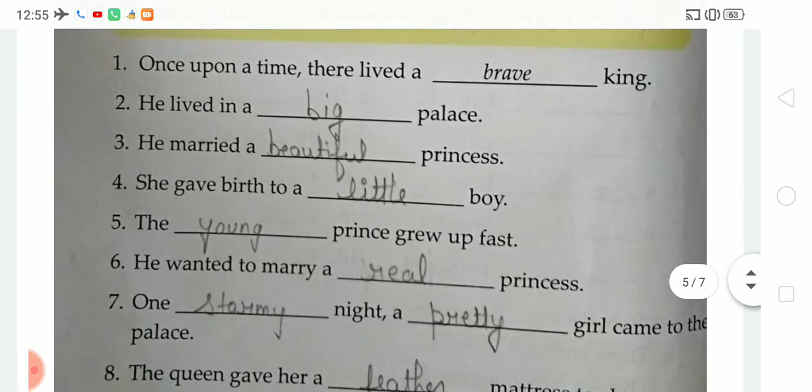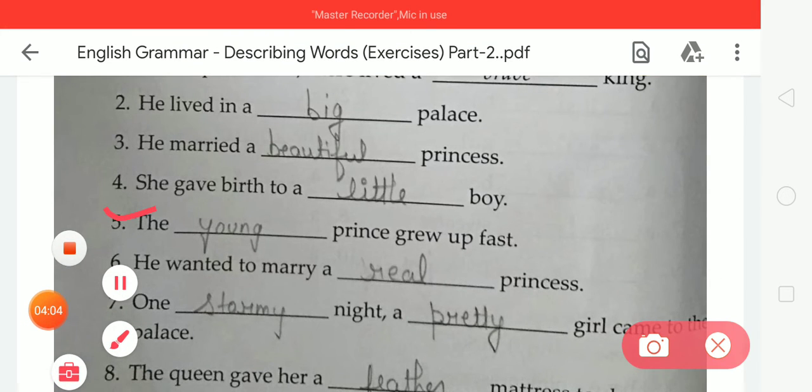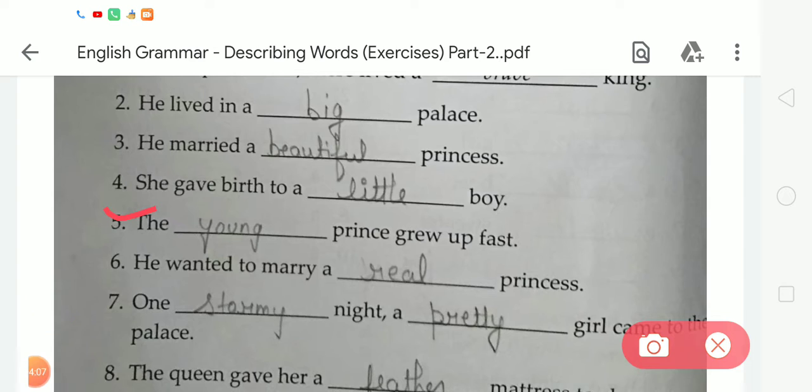Now the next, number 5: the dash prince grew up fast. Students, we have to write young. The young prince grew up fast. What is the spelling of young? Y-O-U-N-G, young. Now the next is number 6: he wanted to marry a dash princess. We have to write real. The spelling of real is R-E-A-L, real. He wanted to marry a real princess.